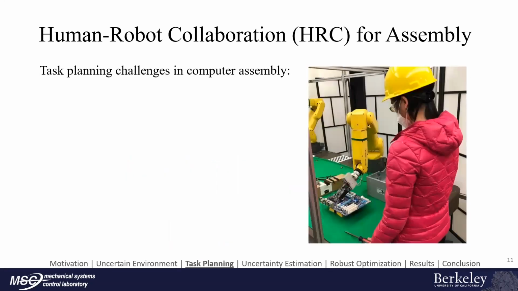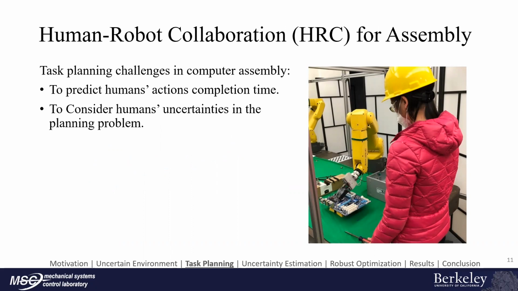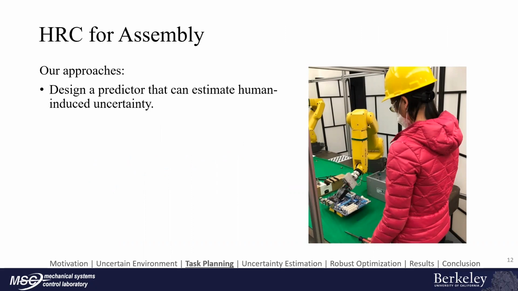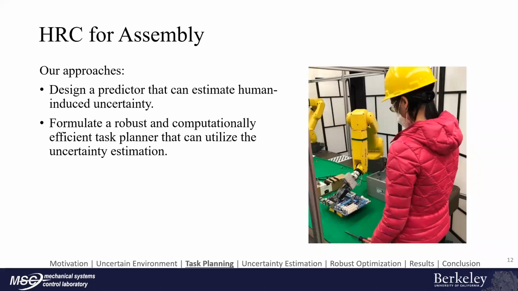In a human-robot collaboration for computer assembling setting, the main challenges are predicting humans' action completion time, considering the human's uncertainties in the planning problem, and designing a computationally efficient planner. Therefore, we propose to design a predictor that can estimate human-induced uncertainty and formulate a robust and computationally efficient task planner that can utilize the uncertainty estimation.